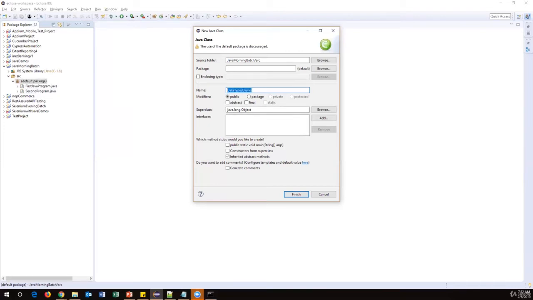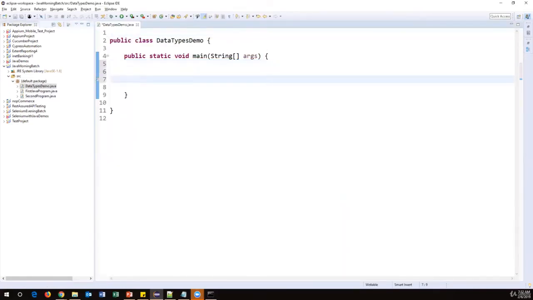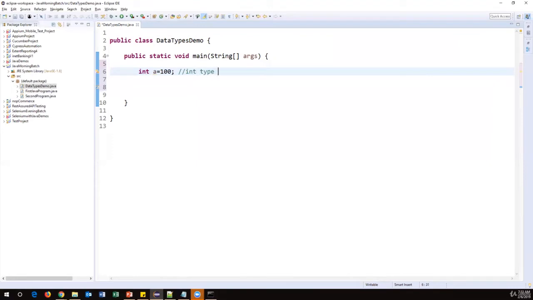Okay. So DataTypesDemo, this is the class name I have given. I'm taking just the main method, then finish it. So within the main method, I have to write the code. So here I'm just defining a few variables, and I will create integer type of data. So int a is equal to 100. This is integer type of data.